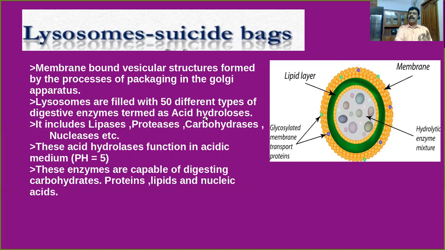These acid hydrolases include lipases, proteases, carbohydrases, nucleases, etc. As you know, these acid hydrolases function only in acidic medium, that means pH 5. These enzymes are capable of digesting carbohydrates, proteins, lipids, and nucleic acids.